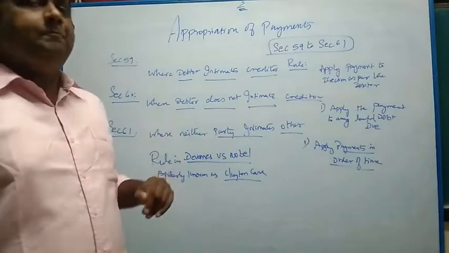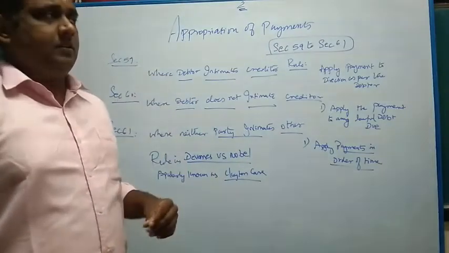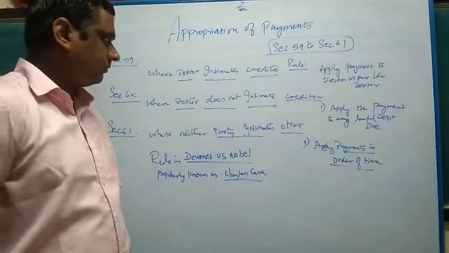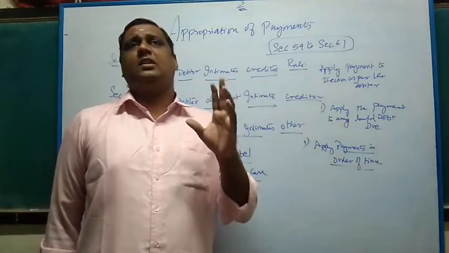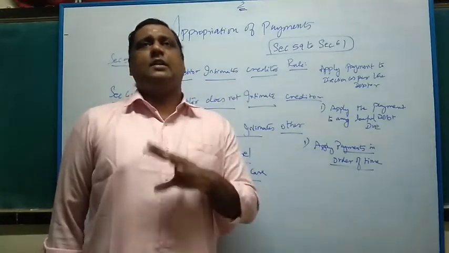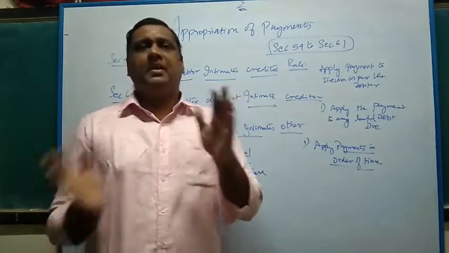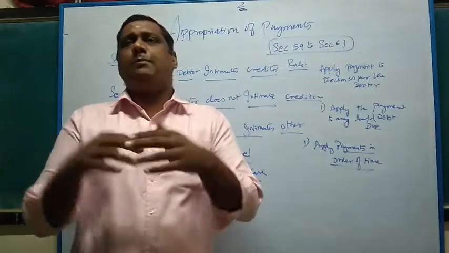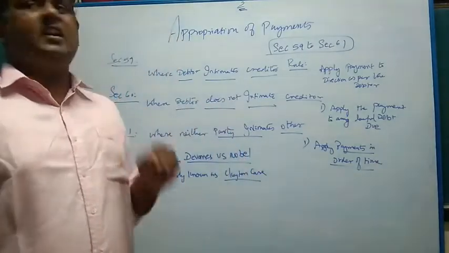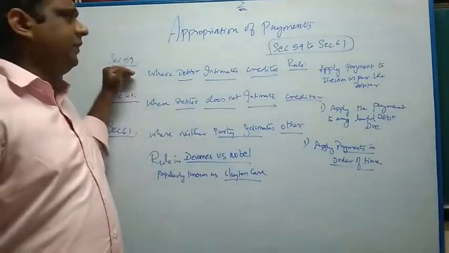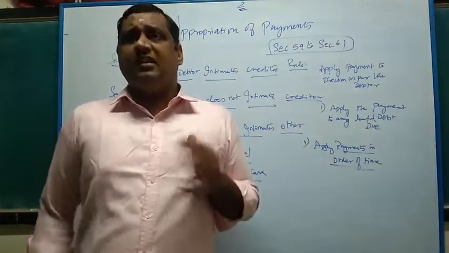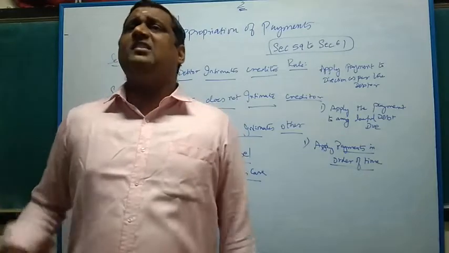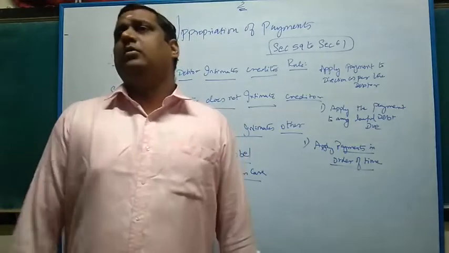Now, what is the issue? The due date comes. Mr. B, who is the customer, has 15,000 in his hand. Another 5,000 he makes up somewhere, making an amount of 20,000. He approaches the creditor. As per section 59, against the 1 lakh borrowed by B, he has now started repaying, but he has only 20,000 in his hand right now.